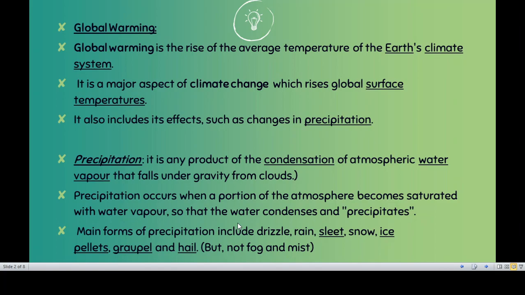Precipitants मतलब जो भाप बन के ऊपर जाता है, वाटर ड्रॉपलेट्स, उसे हम precipitants कहेंगे. So precipitation यानी सिर्फ एक काइंड में नहीं होता है कि भाप बन के ऊपर चला गया है. It can take different forms also. For example, in some cases it forms a drizzle, while in others it forms rain. Some other forms are sleets, snows, ice plates, gravels, hails, etc.